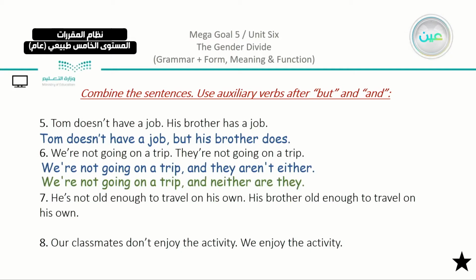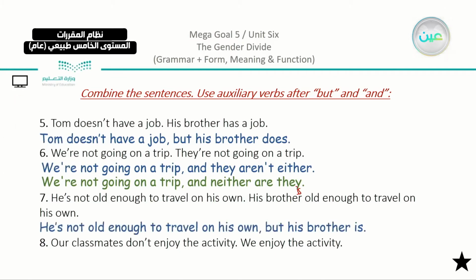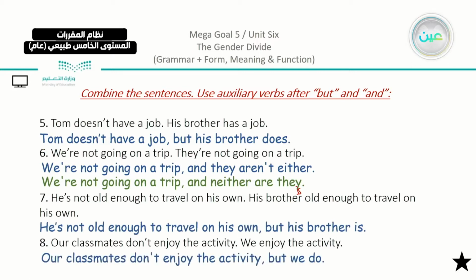He's not old enough to travel on his own. His brother is old enough, or here we have just a small part which is missing, which we can correct now and say that his brother is old enough to travel on his own. And after that we can complete saying, he's not old enough to travel on his own, but his brother is. Our classmates don't enjoy the activity. We enjoy the activity. We have here, our classmates don't enjoy the activity, but we do. So note that whenever we used "but," the auxiliary came at the very end of the sentence. But if you are using "and," there is a part that you can add as well.